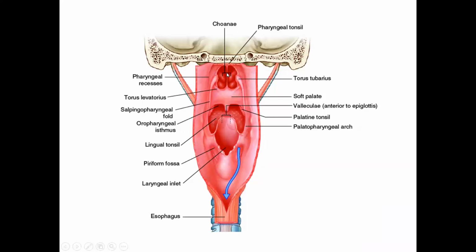Pharynx from posterior, you are seeing the nasopharynx here. The choanae, the opening of the nasal cavity to the nasopharynx, the soft palate with the uvula, the oral cavity and oropharynx. The pharynx posterior wall is cut open, and the laryngeal opening has on either side the pyriform fossa, or the smuggler's pouch.